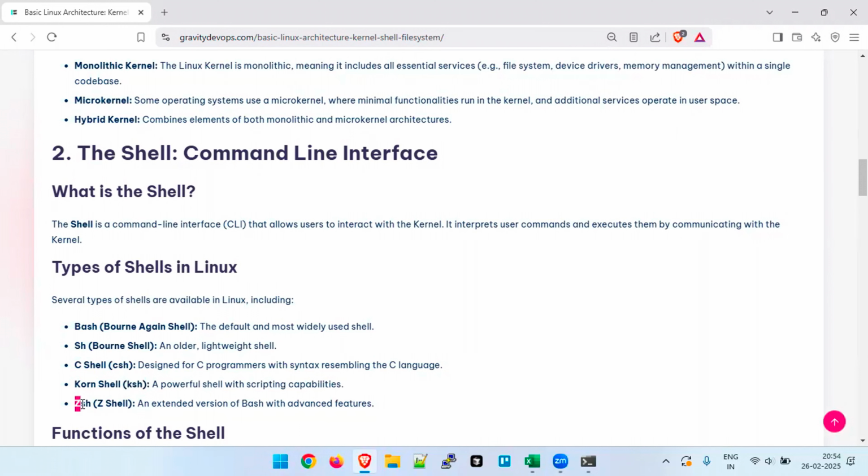Then we have zsh, called the Z shell. It is an extended version of Bash with advanced features. If you are working on macOS or any operating system related to Apple, you will see they already have the zsh shell installed.